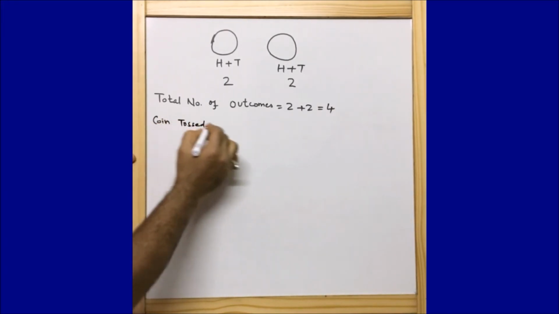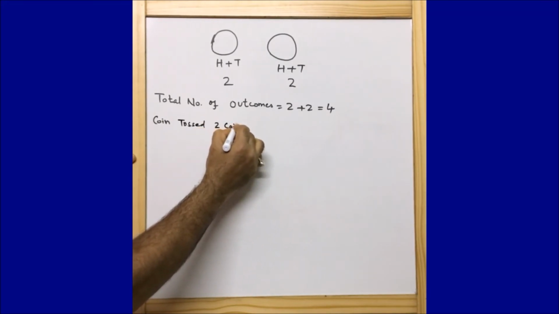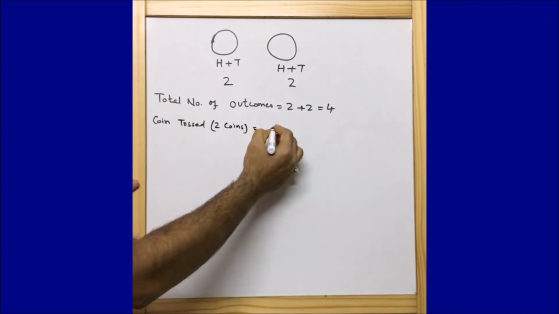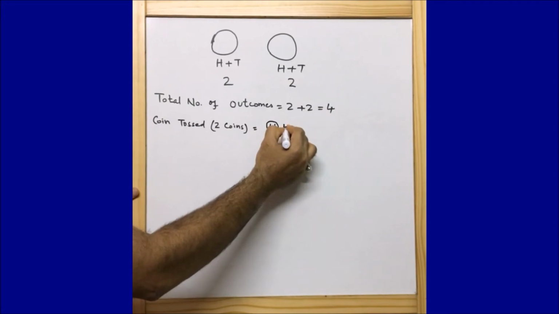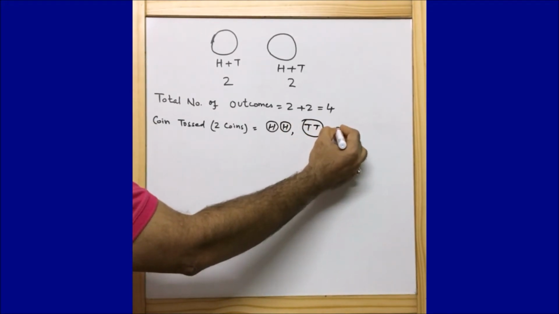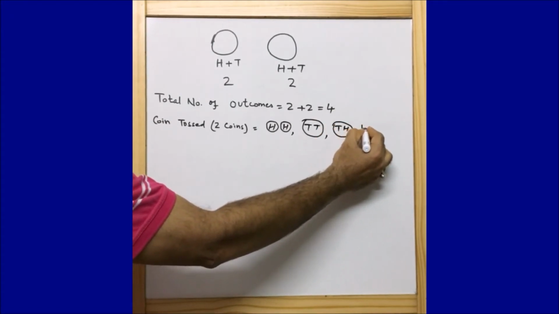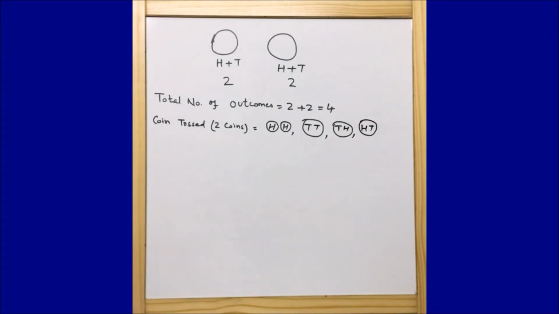Here in one, the outcomes might be head-head, this combination might come, or tail-head, or head-tail, or tail-tail. So these are the four possibilities that might happen.